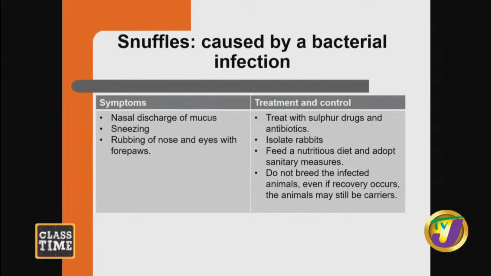Treatment and control: you can treat the infected animals with sulfur drugs and antibiotics. Infected animals, we need to isolate them. You want to feed them a nutritious diet and adopt good sanitary measures. Also in your breeding program, do not breed the infected rabbits. Even if recovery occurs, the animals may still be carriers, and you do not want animals that are carriers of disease in your breeding program at all.